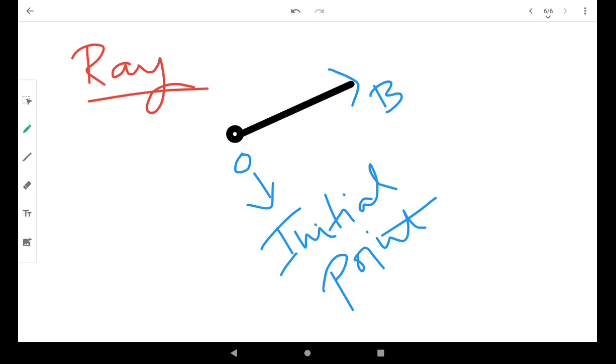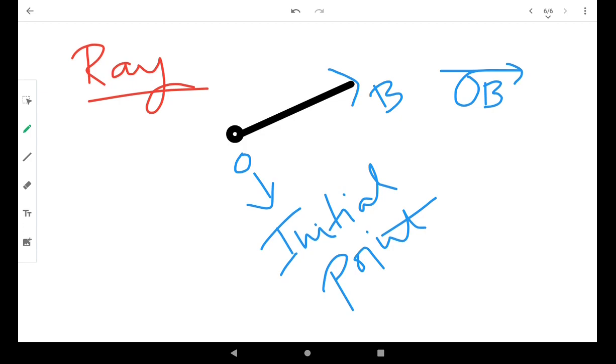Here you can observe that a ray has no definite length. Infinite number of rays can be drawn from a given initial point in the adjoining figure. This ray can be represented as OB, like this.